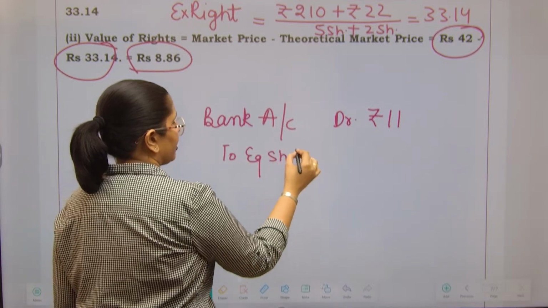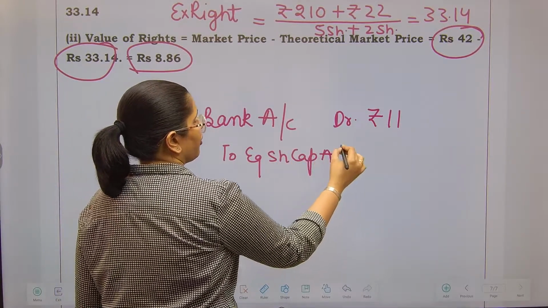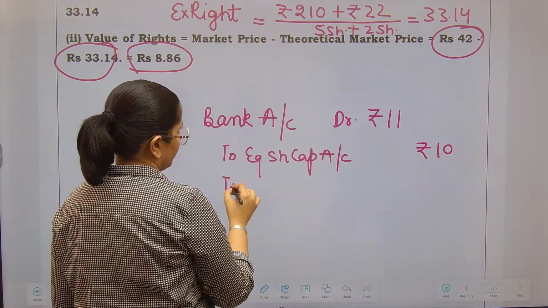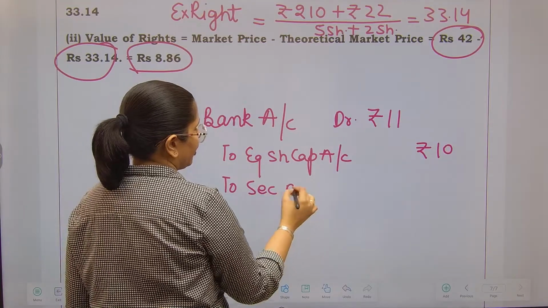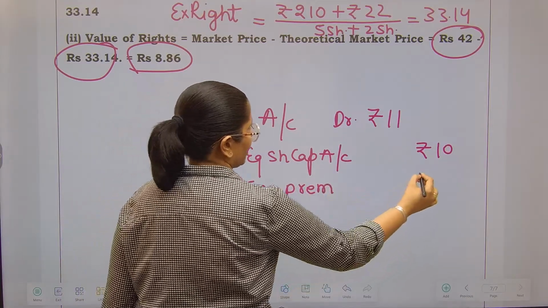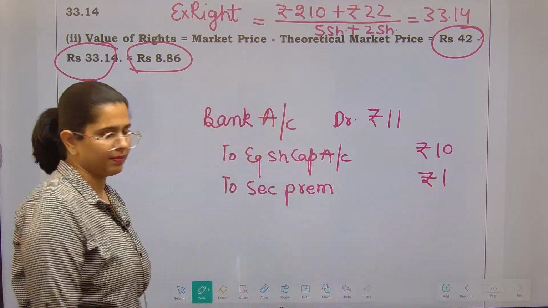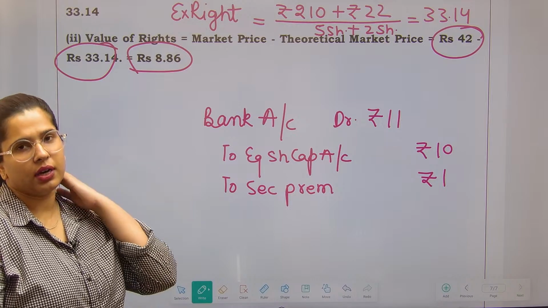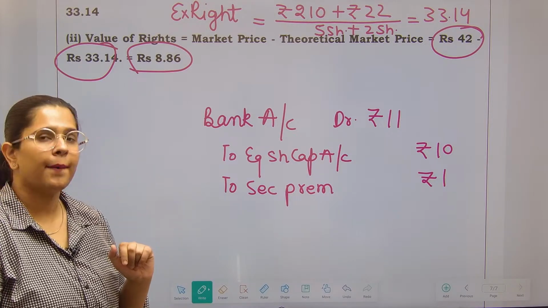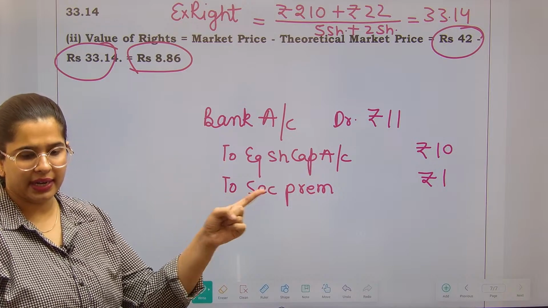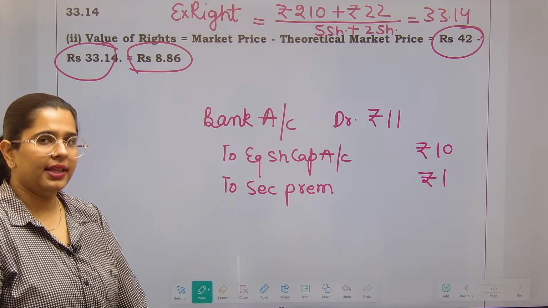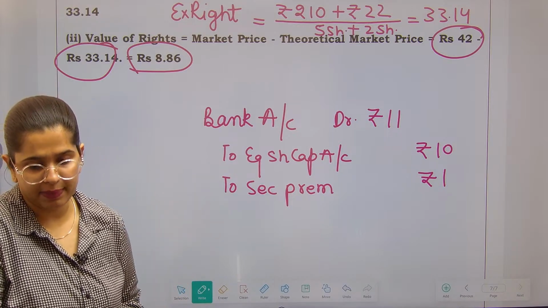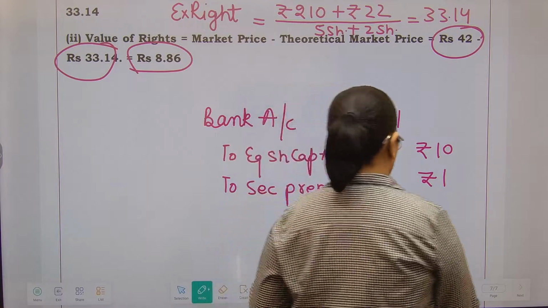Certain amount I will take to my equity share capital, which talks about face value 10 rupees. Then security premium. Anything that you have charged over and above face value is going to go into security premium. Right? So this is how your accounting entry will look like. The amount that you have received in cash will go to bank. Face value will be credited in the equity share capital, and anything above the face value which you have received will go to the security premium reserve.